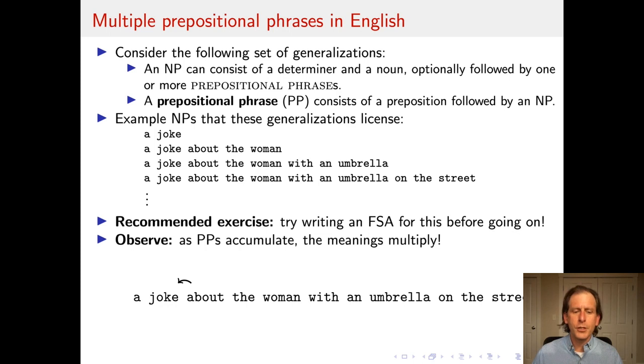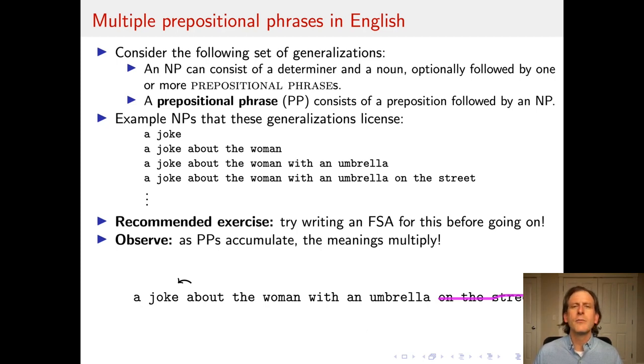What I want you to observe is that as the prepositional phrases accumulate, the meanings multiply. So let's consider the first case, where I'm going to get rid of with an umbrella on the street, and I'll just think about the phrase, a joke about the woman. If I think about what the phrase about the woman is doing, there's really only one thing that it's doing. It's modifying a joke. It's saying what kind of joke it is. But let's say that I keep on the street away, but I leave with an umbrella on. So now it's a joke about the woman with an umbrella.